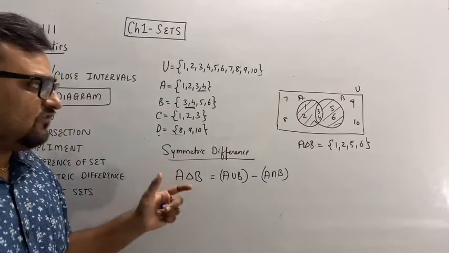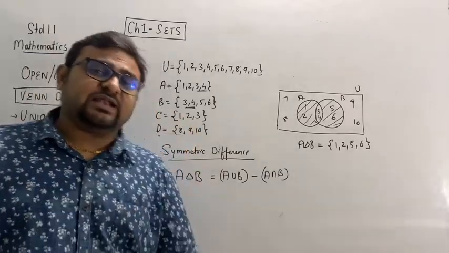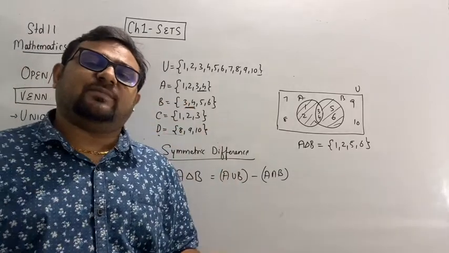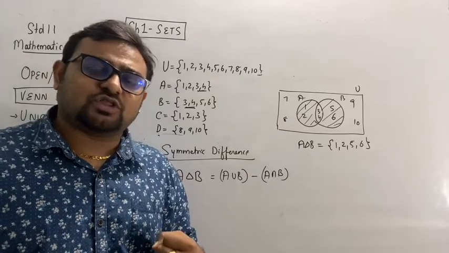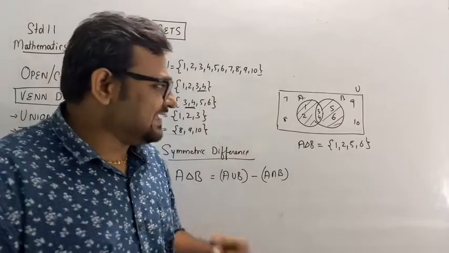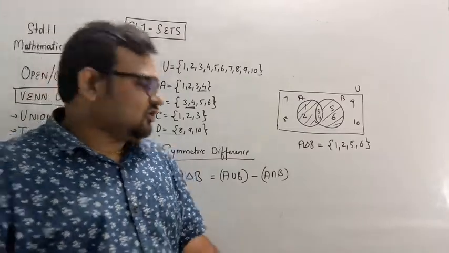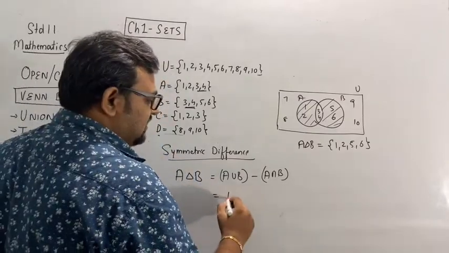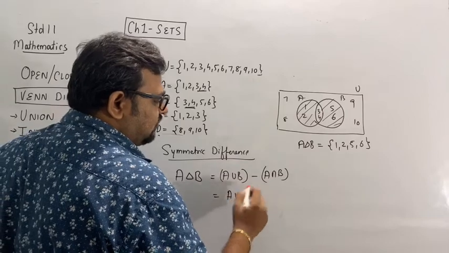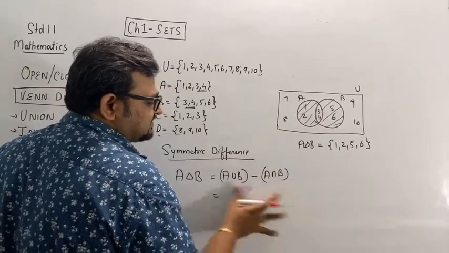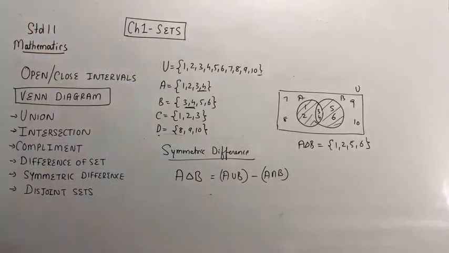So what is symmetric difference? We will eliminate the common elements of both the sets. That is symmetric difference. You can also write it down in this way: A union B, I can just give the formula, right? Minus A intersection B. So note down this formula.